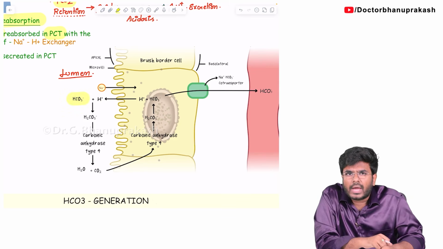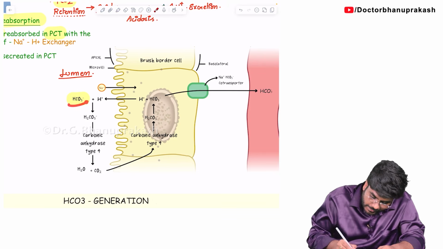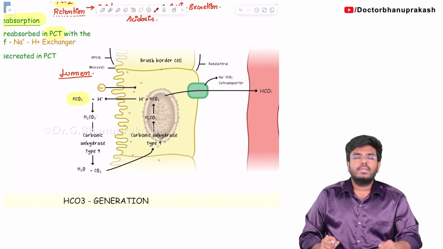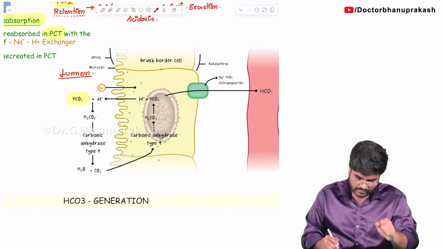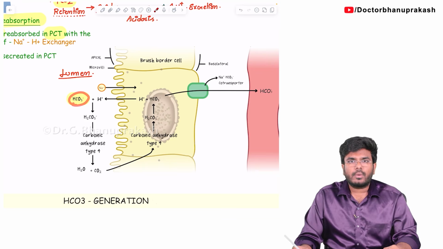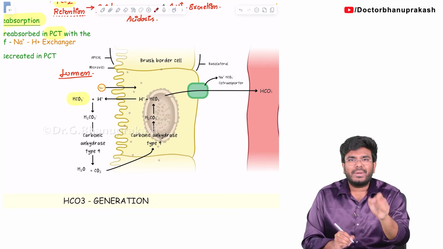So now tell me, do you have to lose this bicarbonate? No, we should not lose this bicarbonate. They are the bases, they are buffers. We have to reabsorb it. How can we reabsorb this base? See, to catch a fish, you have to put a bait. In the same way, if you want to reabsorb this bicarbonate, you are putting a bait, that is H plus.